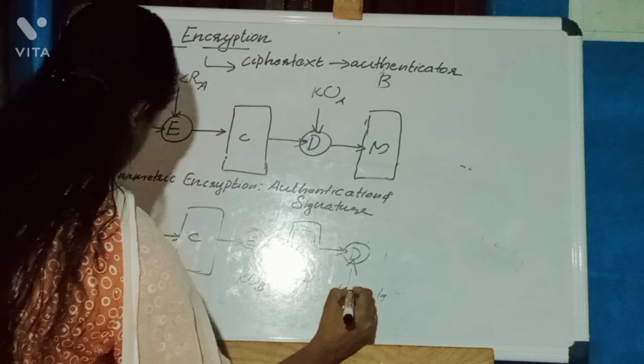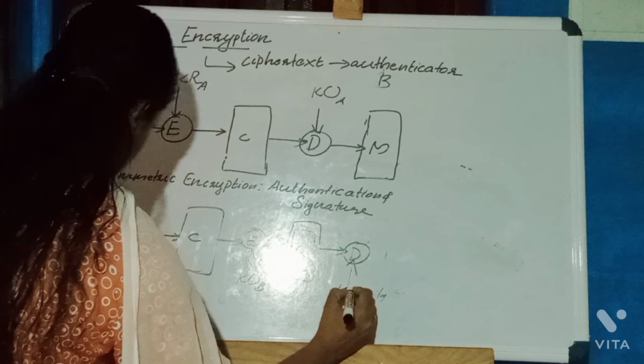Here at the receiving side, first decrypt using the private key of B. Here the recent encryption is using KUB, so the first decryption is using KRB. Then we'll get the message. That message will be again decrypted by using KUA.